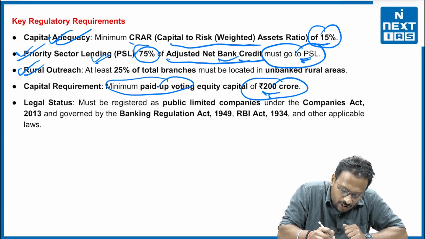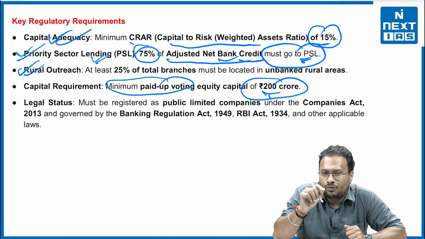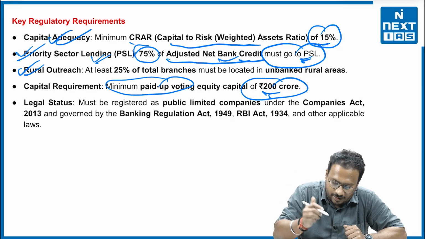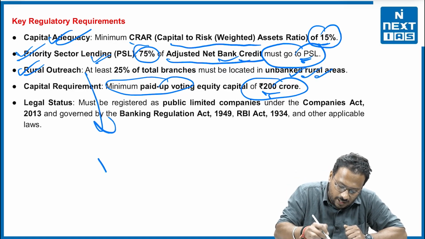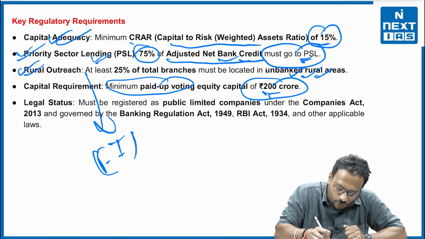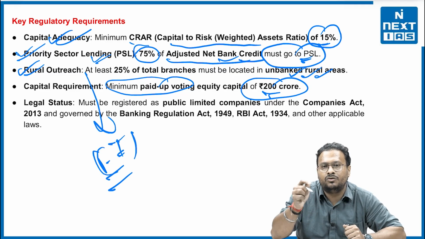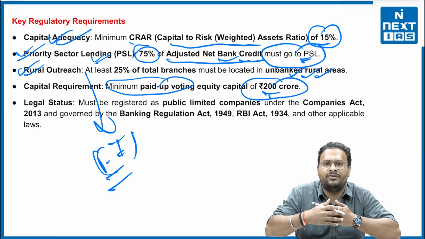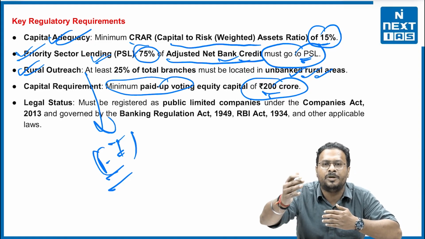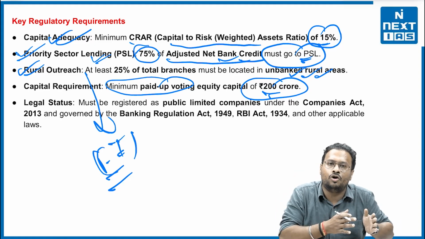Plus rural outreach. One of the key requirements is that you ought to open 25% of the branches in the rural areas, right? Or in the unbanked rural areas. The purpose is so that you ultimately serve the purpose of financial inclusion. It should not happen that you keep opening only in cities, right? Then banking activity will definitely reach the people of the rural areas. That is why there is a norm, right?